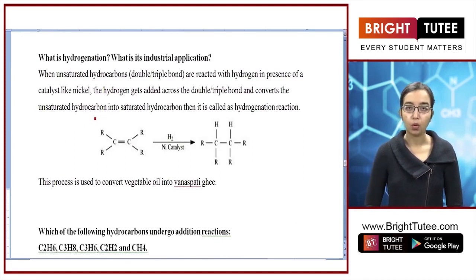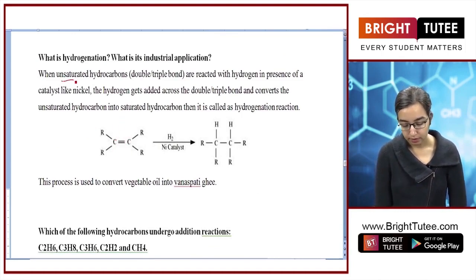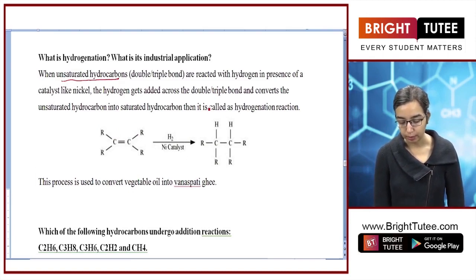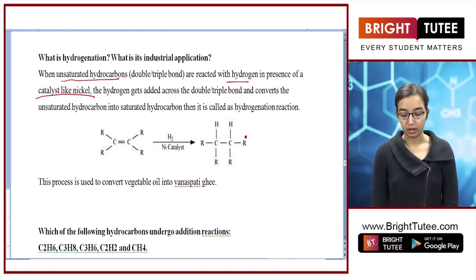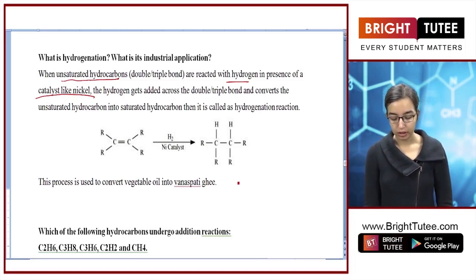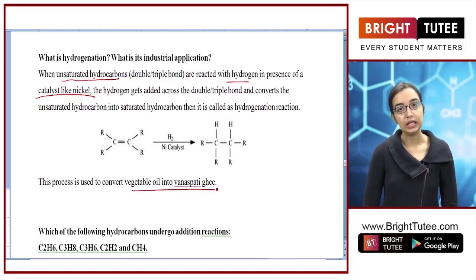What is hydrogenation and what are its industrial applications? So hydrogenation is the process wherein in an unsaturated hydrocarbon, the double bond breaks and hydrogen gets added on each carbon. So it's a process in which an unsaturated hydrocarbon, be it double or triple bond, reacts with hydrogen in the presence of a catalyst of nickel or palladium, and the hydrogen gets added across the double or triple bond and converts the unsaturated hydrocarbon into a saturated form of hydrocarbon. This process is called hydrogenation. This process is used in industry to convert vegetable oil into vanaspati ghee.